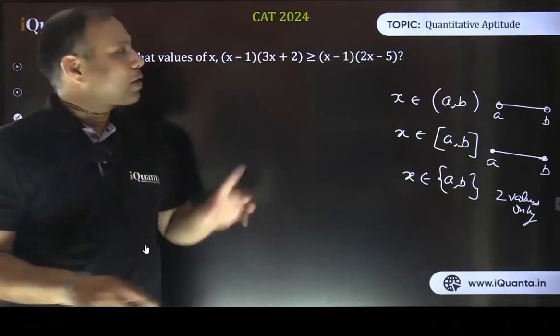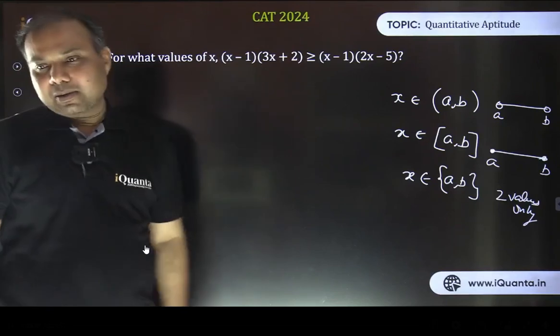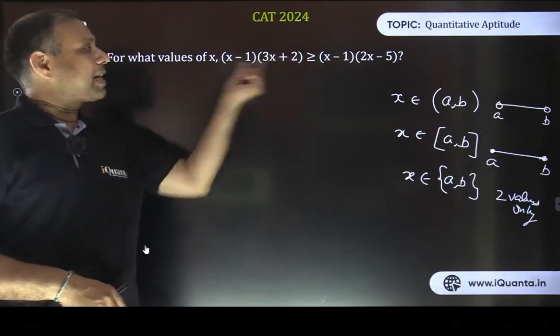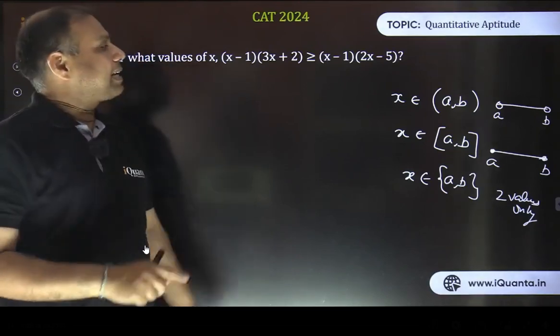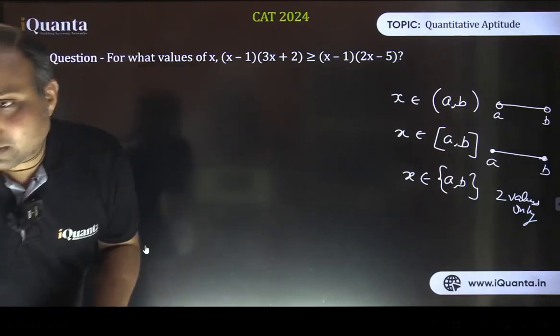We cannot cancel out the common term here because this common term is a variable. It includes a variable. This common term, x minus 1, is a common term, there's no doubt about it, but we cannot cancel it because it contains a variable. So then what to do? How to do?